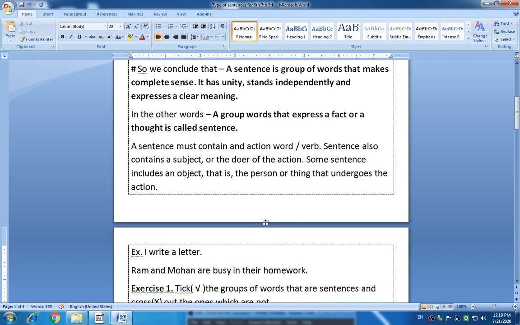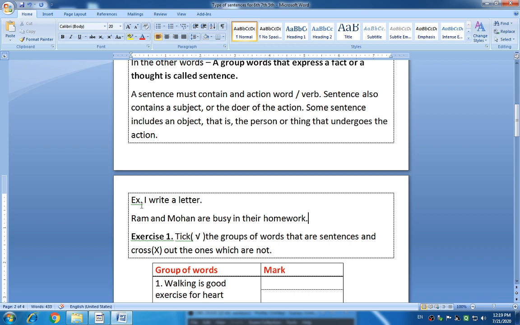Look at this example: I write a letter. In this sentence, "I" is the subject, and which action is done by the subject? Writing. "I write" means writing is the action done by the subject. And what is the object? A letter. A letter is the object.